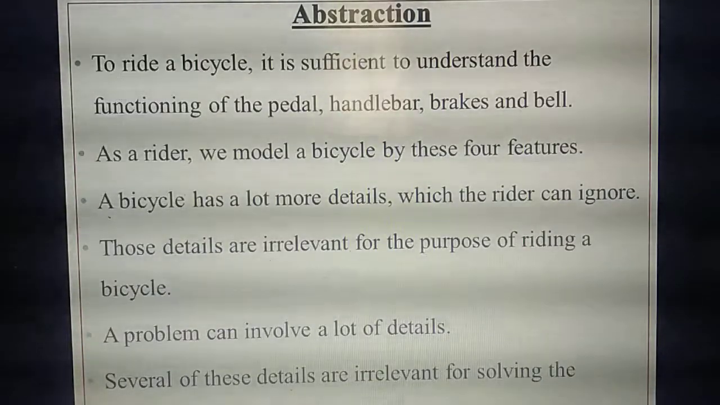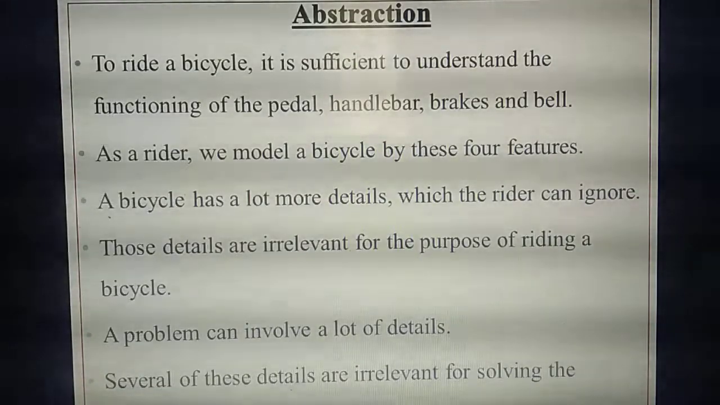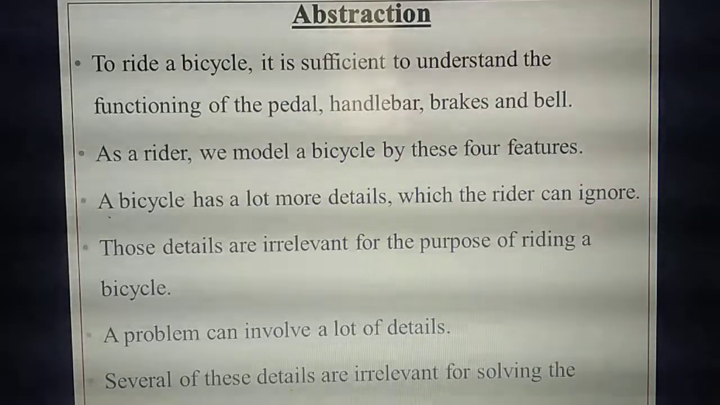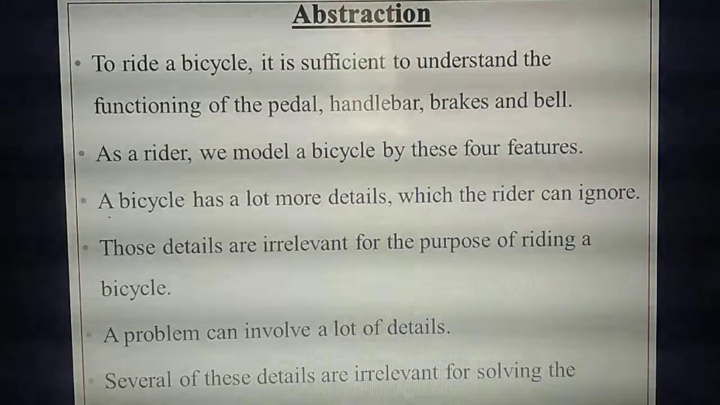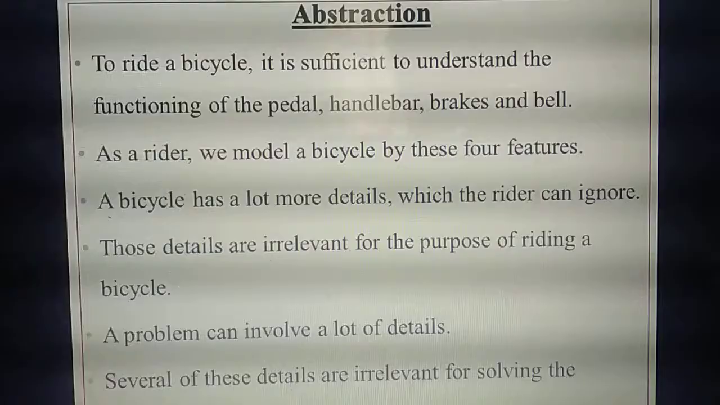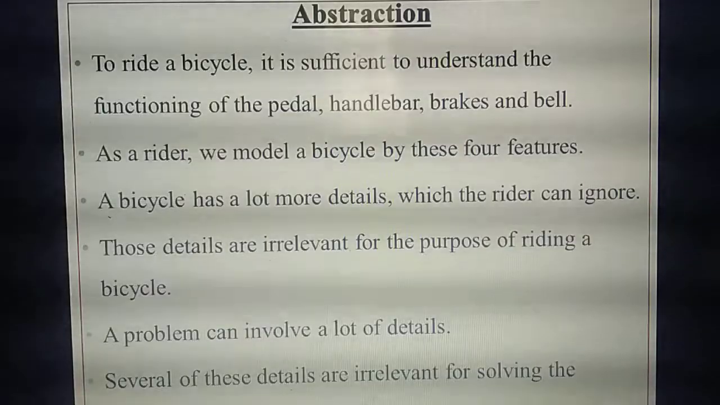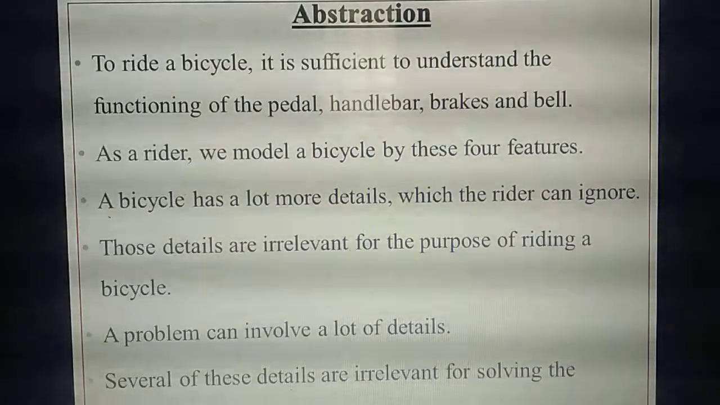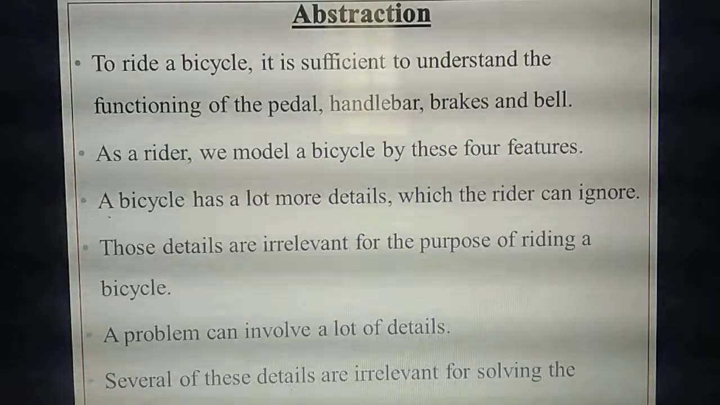For example, you are going to ride a bicycle. So for riding the bicycle, what are the things you need to know first? You need to know the function of the pedal. So what's the use of the pedal? You need to know that. Then the brake. What's the use of the brake? If you touch the brake, the vehicle will stop. So if you're riding a bicycle and press the brake, the bicycle will stop. Then the handlebar. How many handles will be there? What's the use of the handle? Then the bell. So these are the basic things you need to know before riding a bicycle. Isn't it? As a rider, you should know these 4 features.